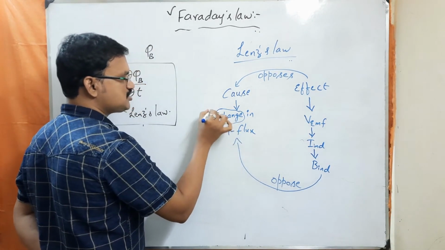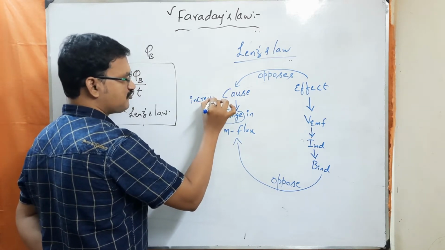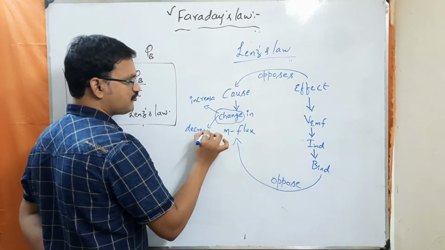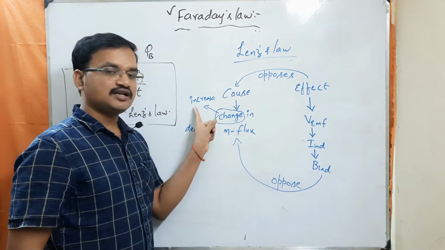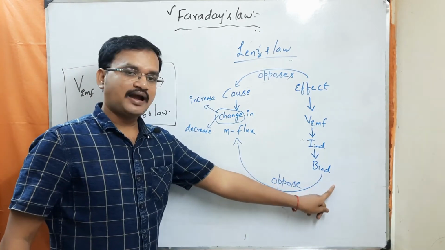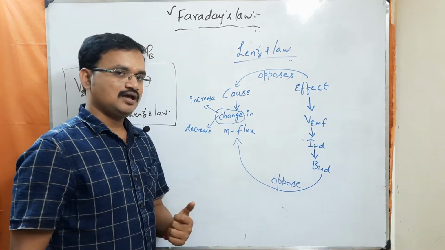What do you mean by change here? This change may be an increase in magnetic flux, or it can be a decrease in magnetic flux. So whenever the magnetic flux tries to increase, this induced magnetic field will try to oppose that increase.